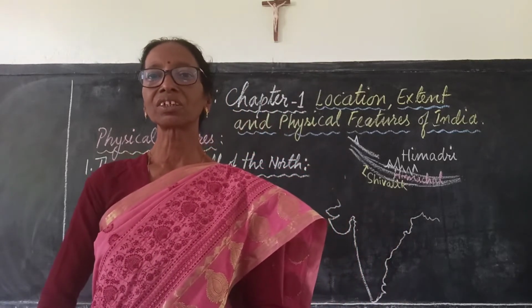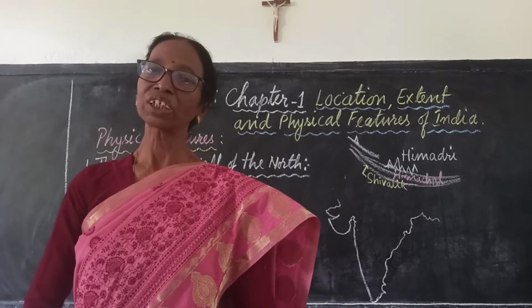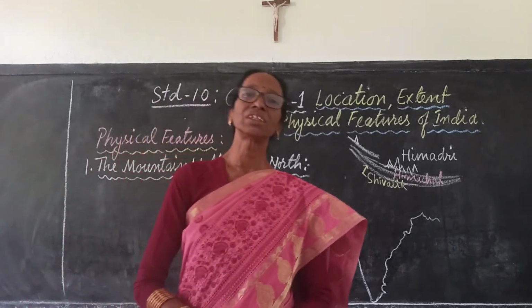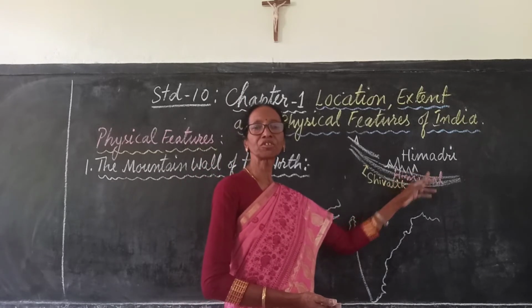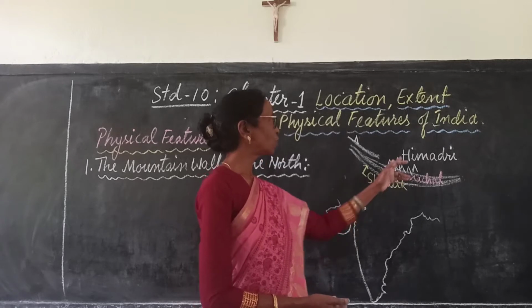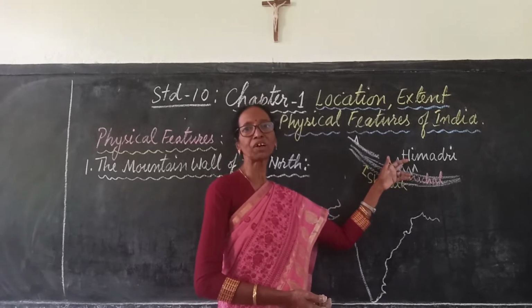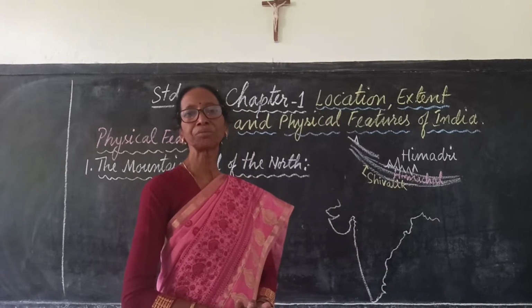It is also second highest, not in the world, but in the Himalayas. Himadri's average height is about 6,000 meters above sea level.